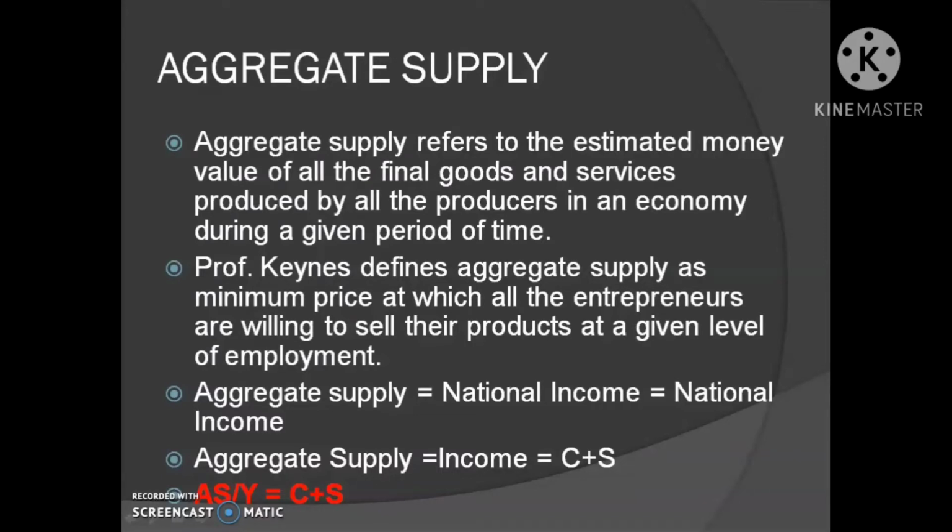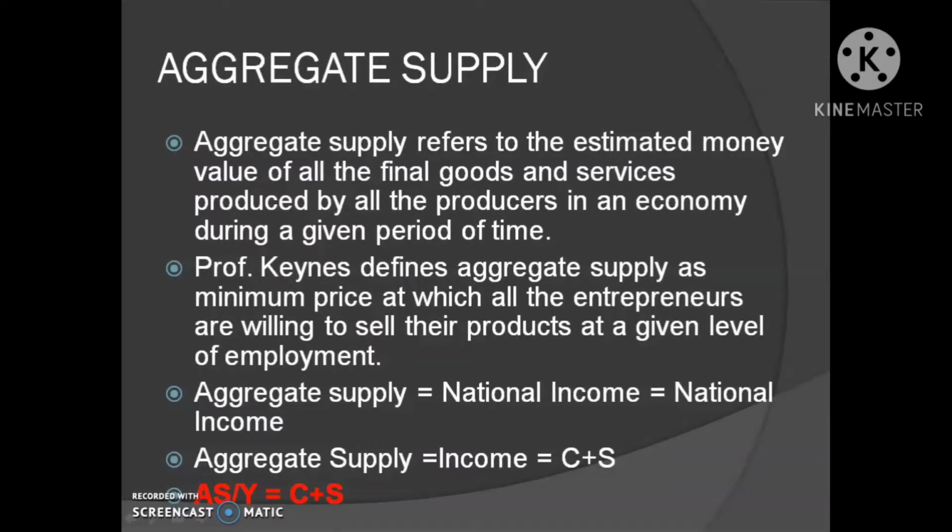So aggregate supply is the estimated money value of all the final goods and services produced by all the producers in an economy during a given period of time. So it refers to the national income of the country, because it is the money value of all goods and services produced in a year. So national product or national income, which is our national income?